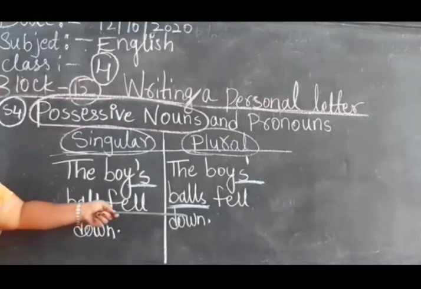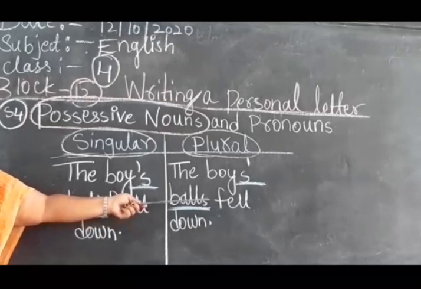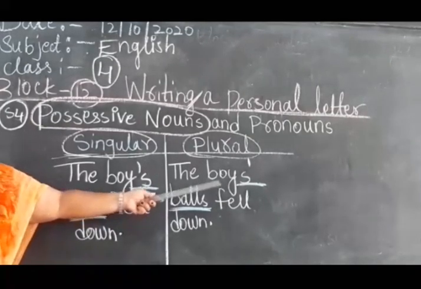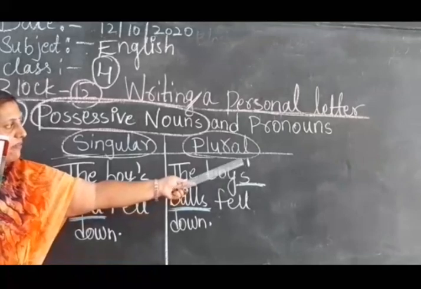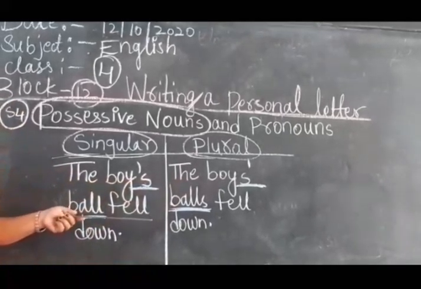In the second sentence there are two boys and the S is already there. We put the apostrophe after S, children.